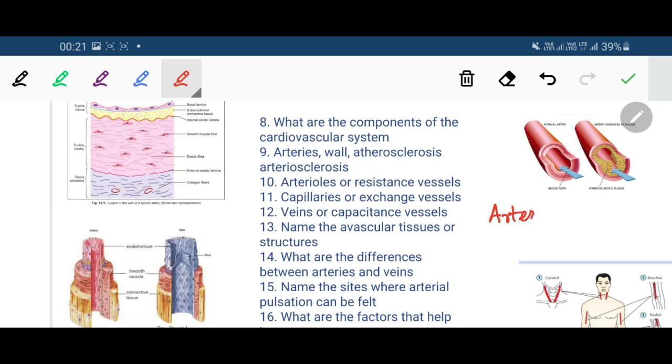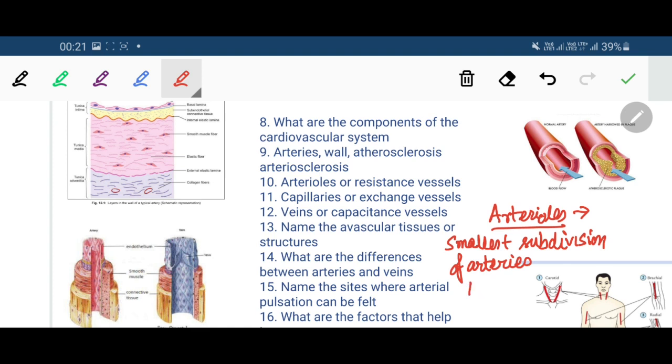Arterioles are the smallest subdivision of arteries with a diameter ranging from 10 to 100 micrometer. And you remember by this time that the capillaries are less than 10 micrometer in diameter. So arterioles are the smallest subdivision of arteries having diameter ranging from 10 to 100 micrometer.